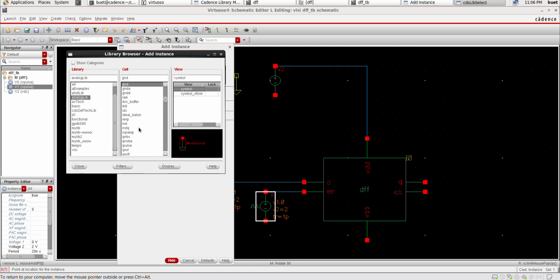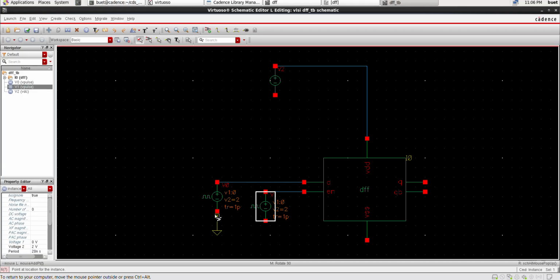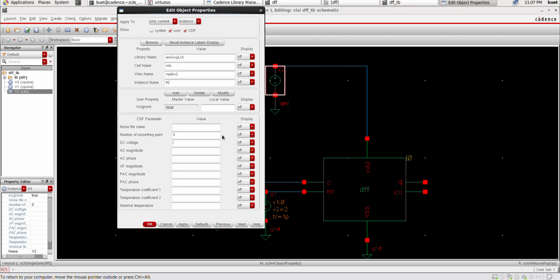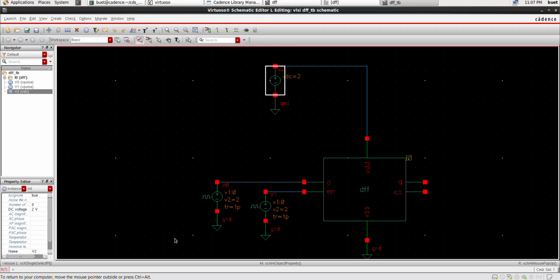Search GND for ground. Connect it. And to change the parameters of V2, select V2, press Q. Make the DC voltage 2 volts.